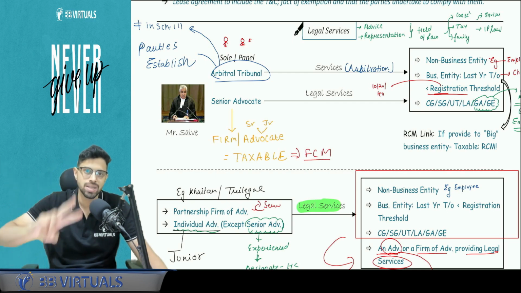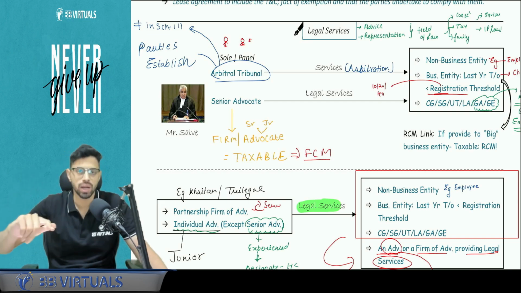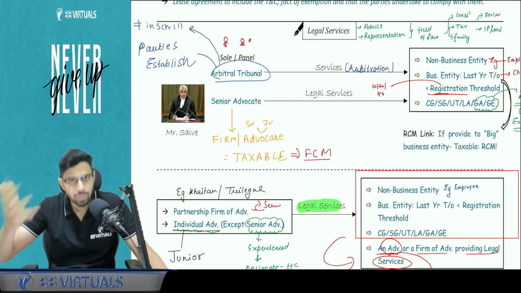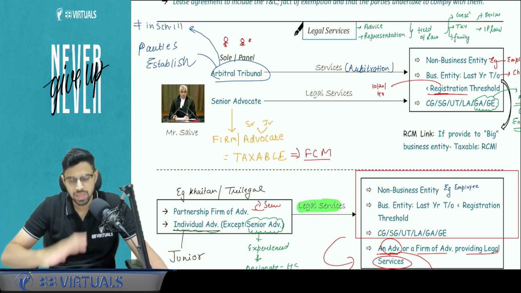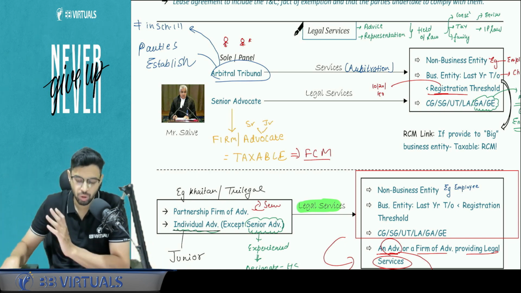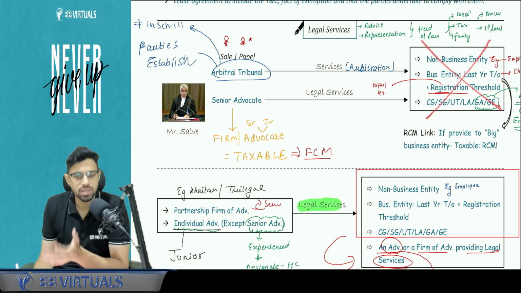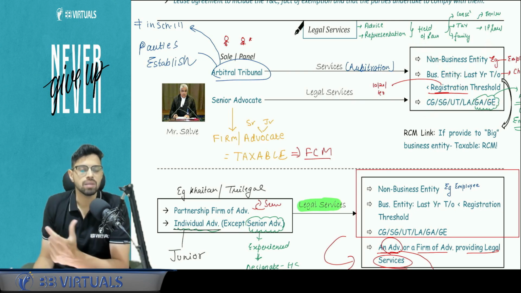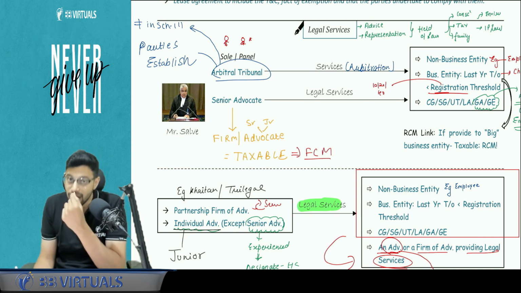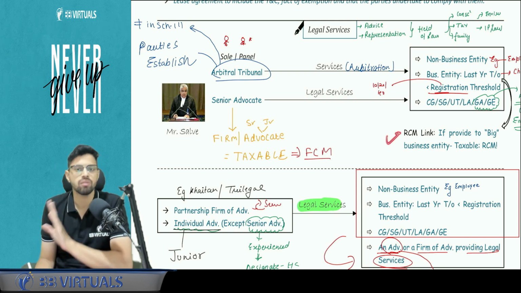Government means central government, state government, local authority, union territory, governmental authority and governmental entity. What is governmental authority? What is governmental entity? I will cover in chapter 4. Too much discussion, I don't want to mix from chapter 4 here. Just understand that if these three are recipients of these services of arbitration, then the exemption will be there. If it is not the case, who is left out? If I'm excluding these three, which kind of recipient is left? A big business entity, meaning the turnover is more than the threshold. In that case, RCM is going to apply. In that case, tax will be applicable under reverse charge mechanism.